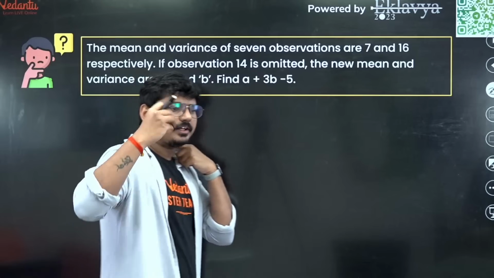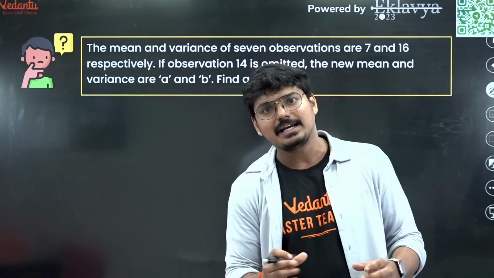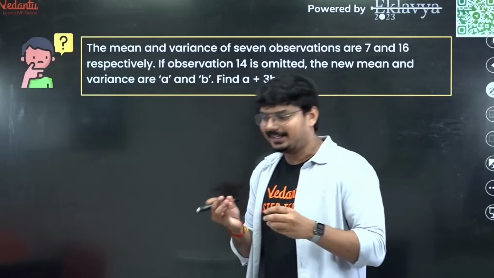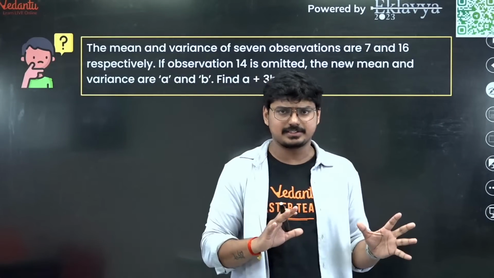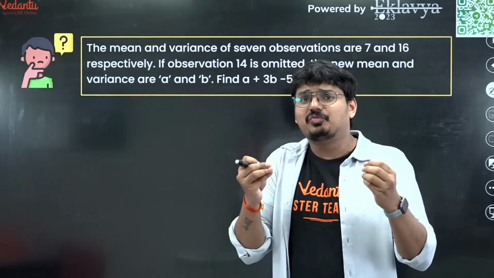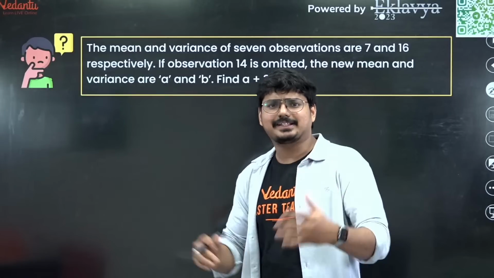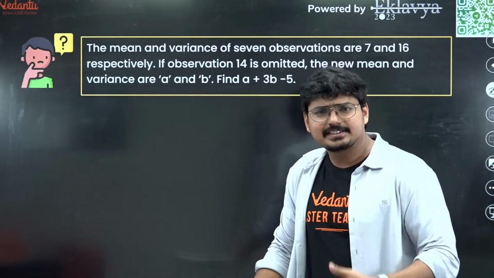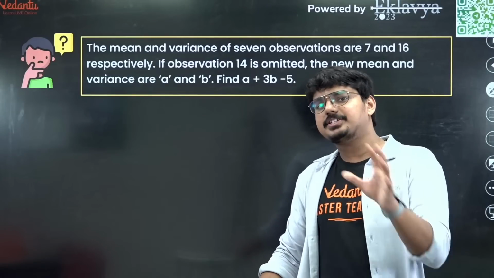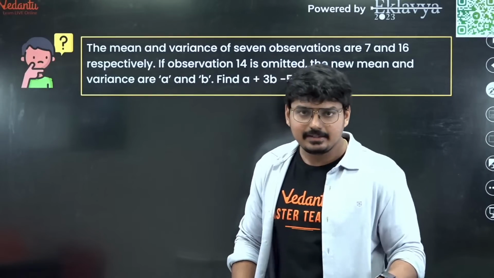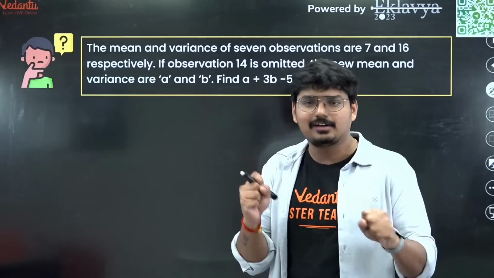See, no matter how tough the paper is, no matter how critical, how tough the paper is, you would definitely get at least 5 to 6 questions which are easy level questions. And I can definitely tell you from which chapters those questions might be coming also. Let us say from statistics or mathematical reasoning or vectors, 3D geometry, or let us say differential equations. Questions from these chapters are usually very, very easy. You can easily do those in the examination without any confusion.